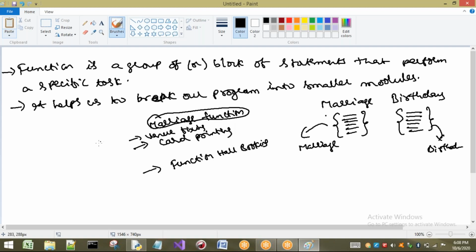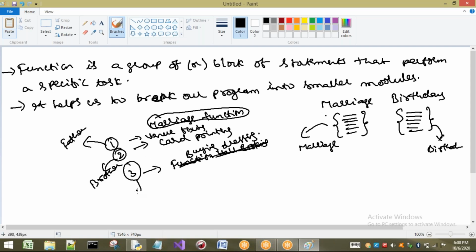I have taken only 3 here. First one is venue fixing. Second one is card printing. Third one is function hall booking. So venue fixing and function hall booking are the same. Okay, anyway, I will take one more task here: buying dresses, for example. These are the different tasks I have to do if I want to complete a function called marriage. Venue fixing will be done by my father. Card printing, my brother will see those things. Next, buying dresses will be done by me.